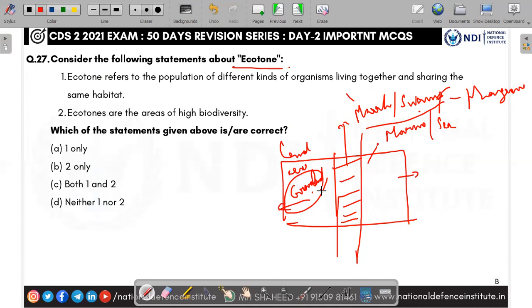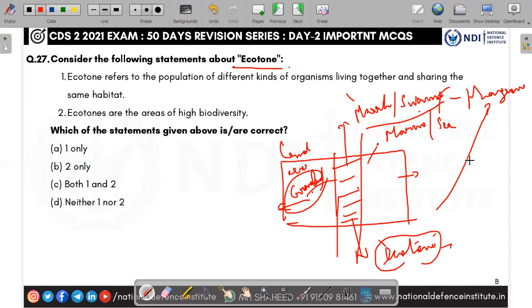It has characteristics of both. You can see plants and flowers, a lot of plant growth, Sadupu Nilam, they say. You can see plants and also you can see water. So it has characteristics of both. An ecosystem which is in transition from one ecosystem to another ecosystem is called an ecotone. So a famous example is mangrove. Mangrove is not fully marine, it is not fully water, it has plants, it has both. It has both water as well as plants.